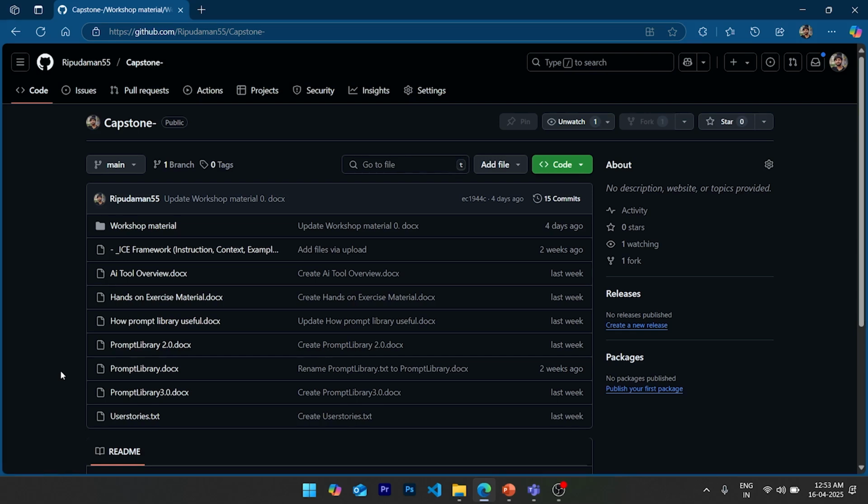For reference, I am at Innovalti company and currently working on the AI for industry collaboration project. In this, I have created this repository where you can see all these files and folders. First of all, I'm gonna talk about the prompt library which I have created. First of all, we will see what's in there.